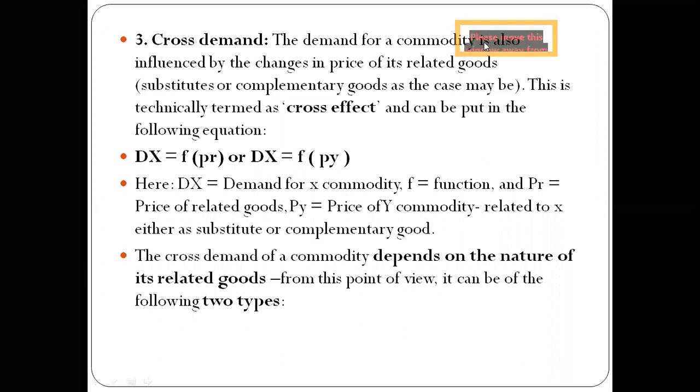Py is the price of Y commodity, and it is related to either substitute goods or complementary goods. So the cross demand of a commodity depends upon the nature of the related goods.